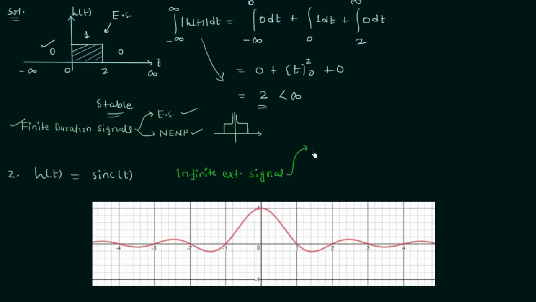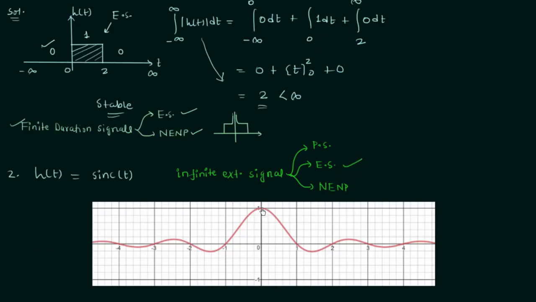The first possibility is that it is a power signal. The second possibility is that it is an energy signal, and the third possibility is that it is neither energy nor power signal. Now whenever the peak amplitudes are decreasing in nature, it is an energy signal.